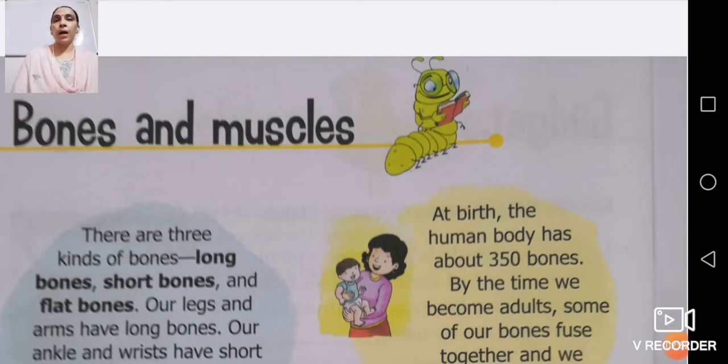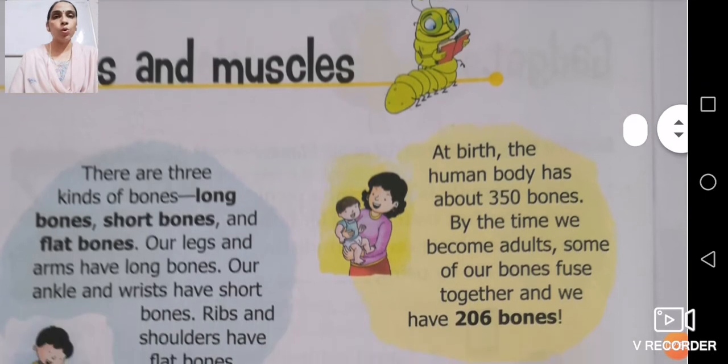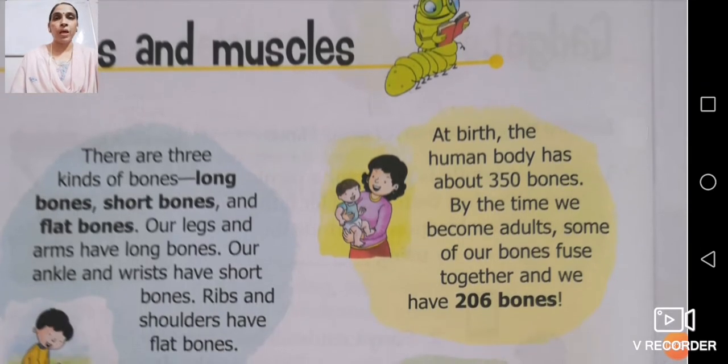Now, why our body has different types of bones, that we will see just below in this topic. There are three kinds of bones: long bones, short bones and flat bones. Long bones are the bones which we find in our legs.